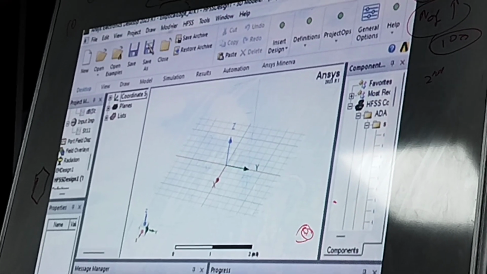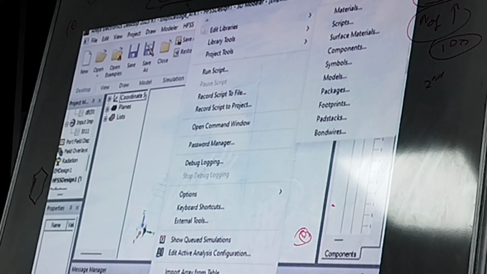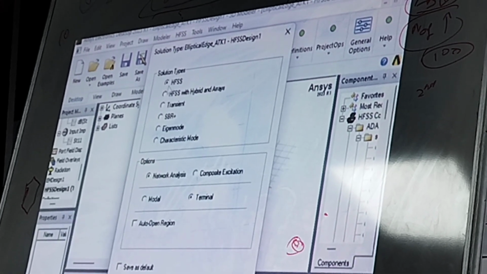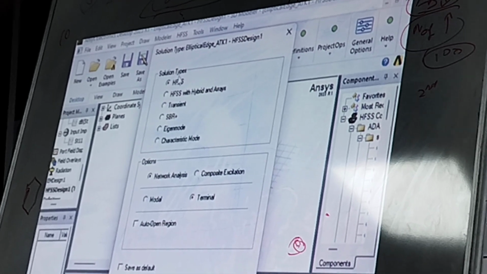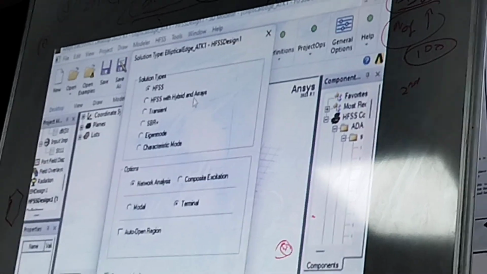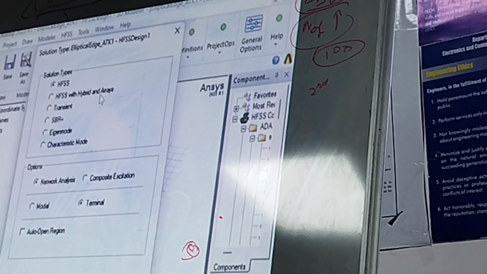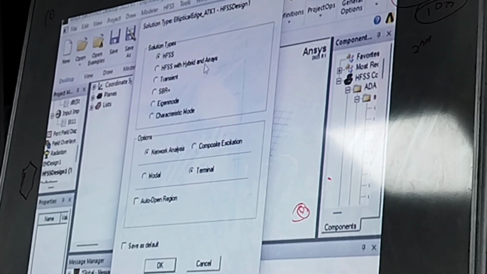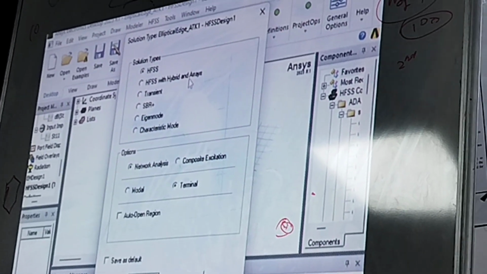For choosing the solution type, you can go to HFSS and go for Solution Type here. HFSS means only the FEM solver, which I am going to use. Then HFSS with Hybrid and Array means the combination of three solvers integrated together: the IE solver and FEM, then HFSS IE, then Array, that is my DDM solver. These three solvers will be combined here.